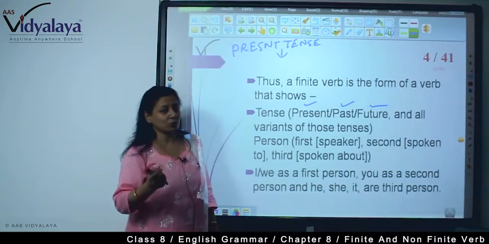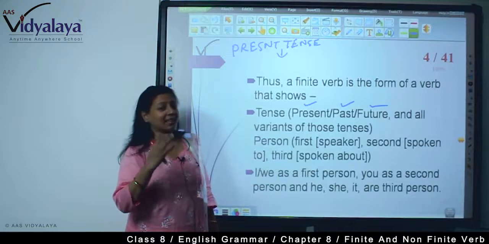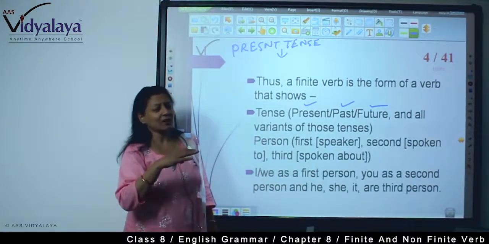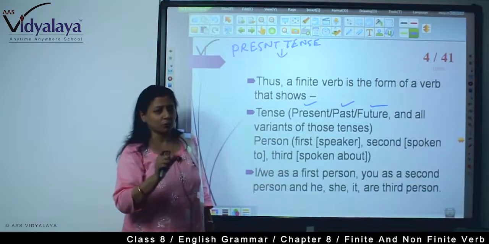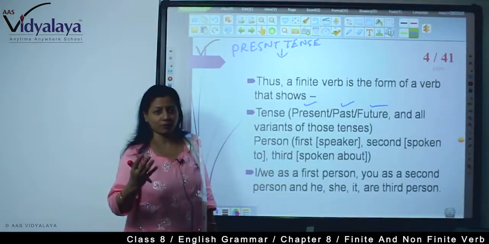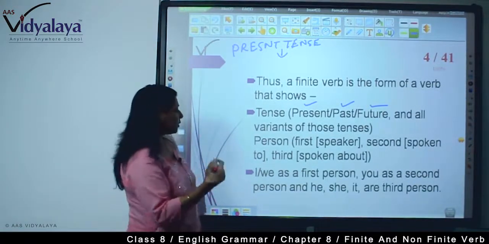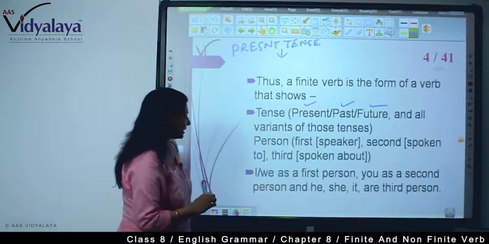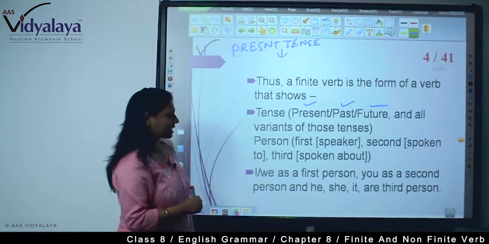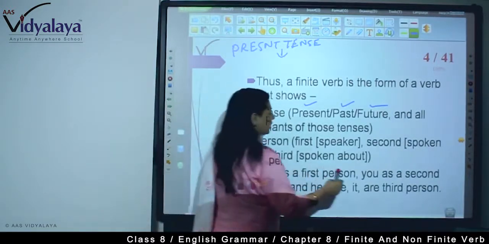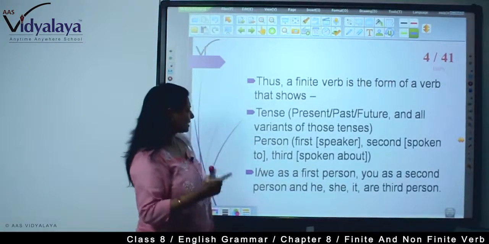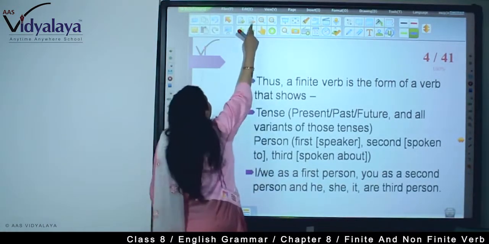In the past, you know, we add ed, and in some verbs we just change the structure of that root verb. For example, if it is speak, then it will be spoke, then spoken. So it changes its form. And then I, we as a first person, you as a second person, he, she are third person. So here we are seeing that a finite verb shows tenses and persons.